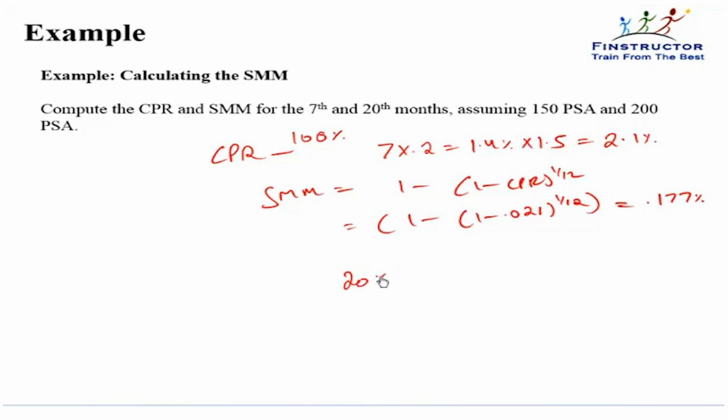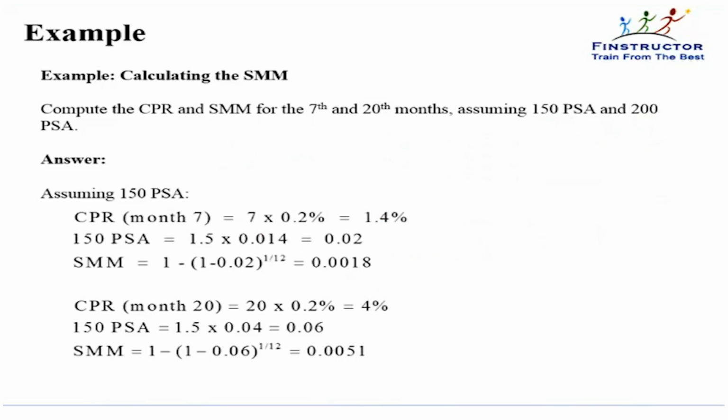It will be 20 into 0.2 into 1.5. That is the CPR, assuming a 150 PSA. For a 200 PSA, we would multiply all calculations by 2 rather than 1.5. That's how we can calculate the CPR and the single monthly mortality by applying the formula. So please do the rest of the calculations on your own and please verify the answers. So approximately 0.18% is what we derived.